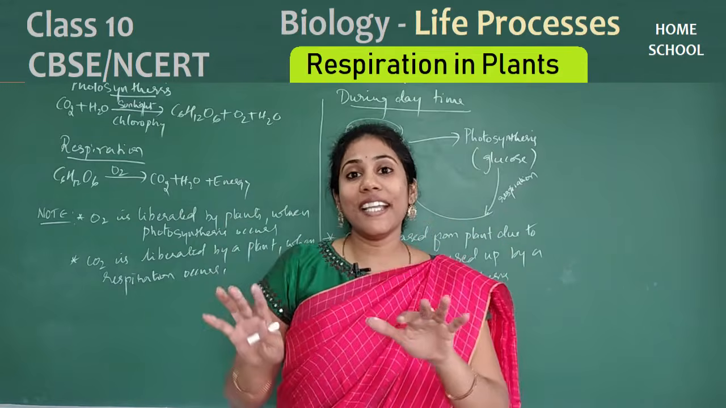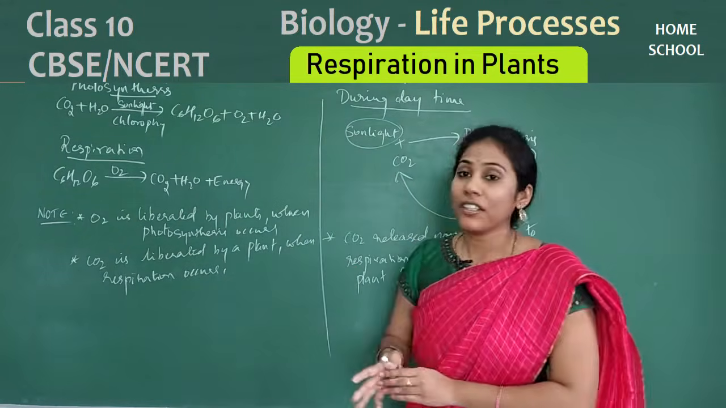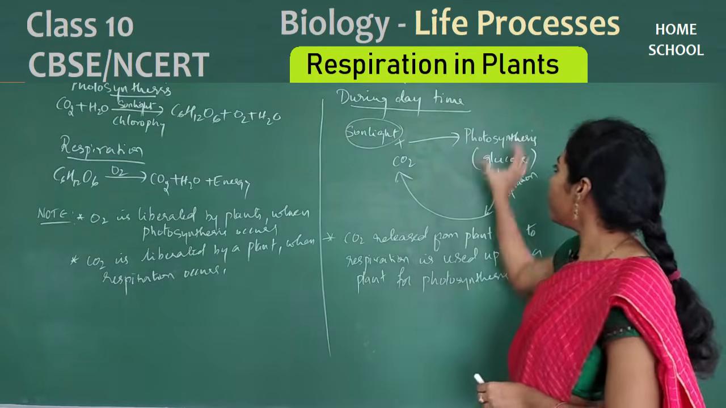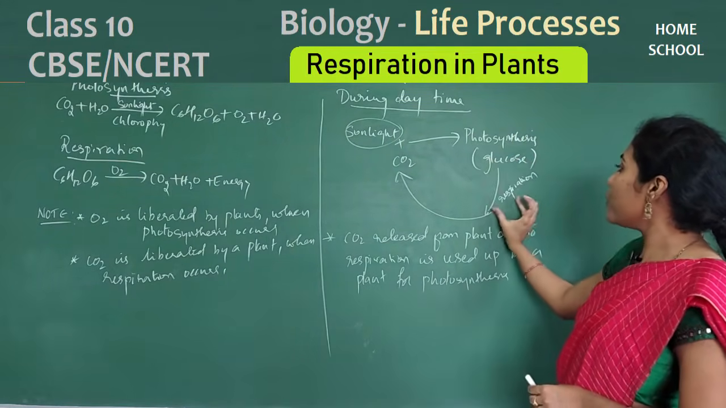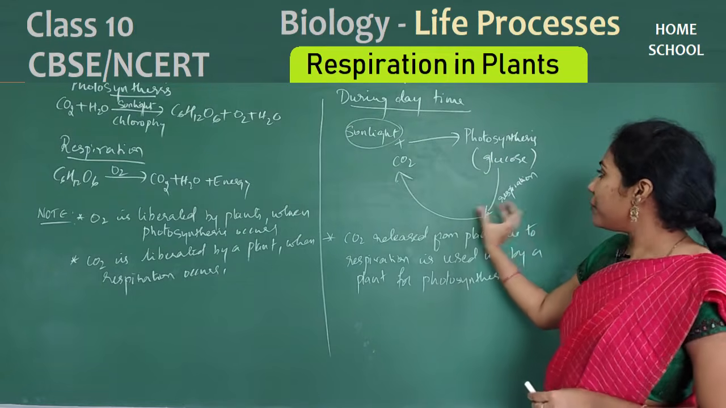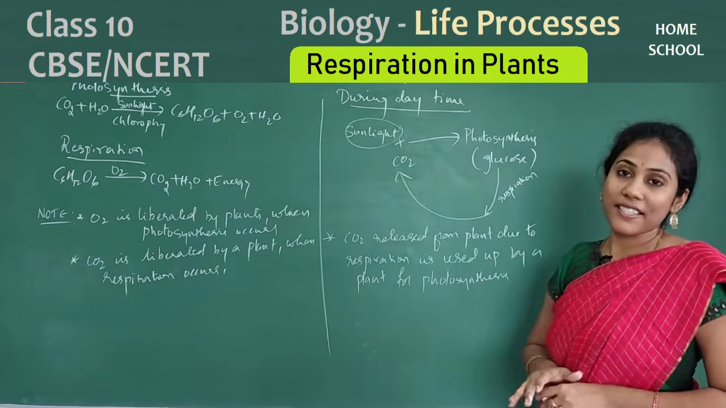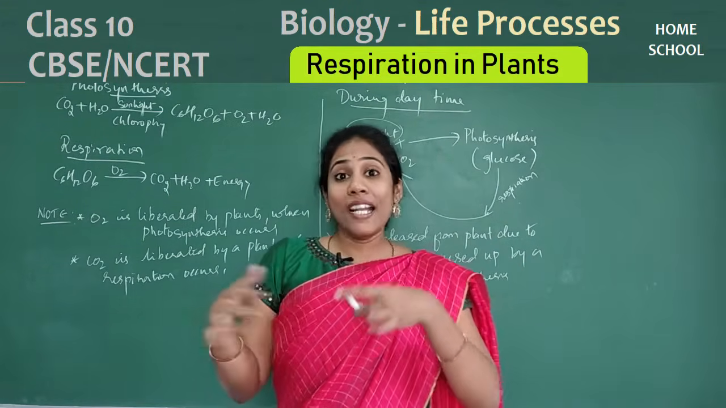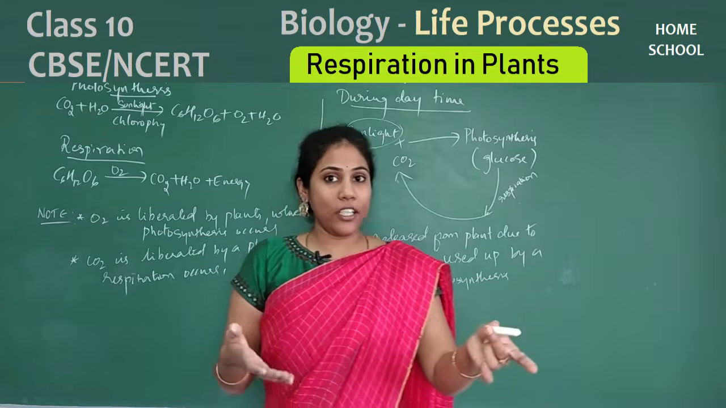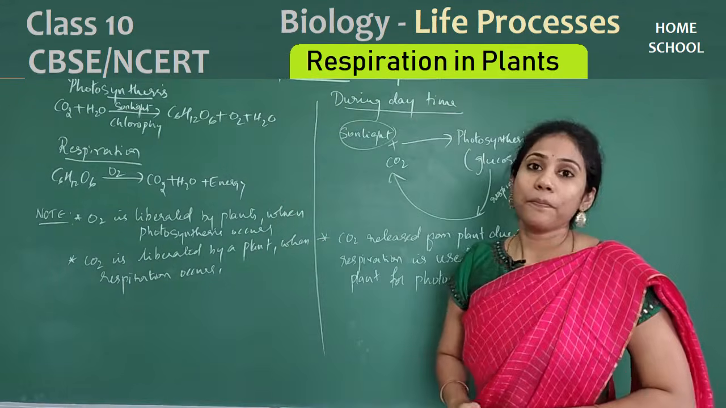This cycle keeps happening. Photosynthesis occurs, glucose is produced, again this glucose undergoes respiration. After respiration you get carbon dioxide, which is again used up for photosynthesis. So that's the reason during daytime plants will not give out carbon dioxide. They will give out only oxygen.